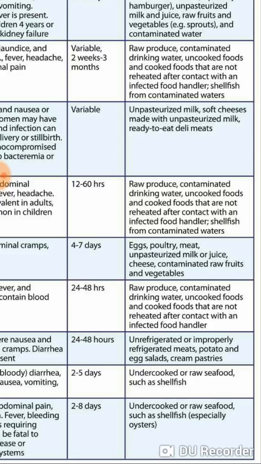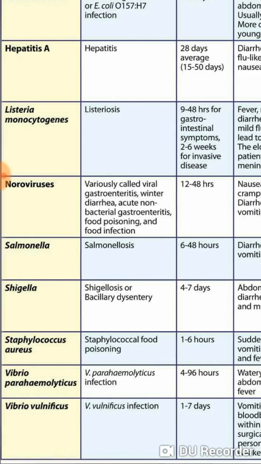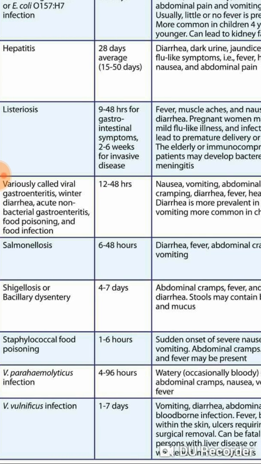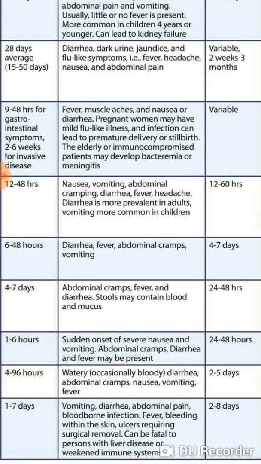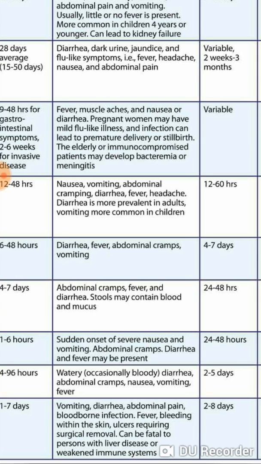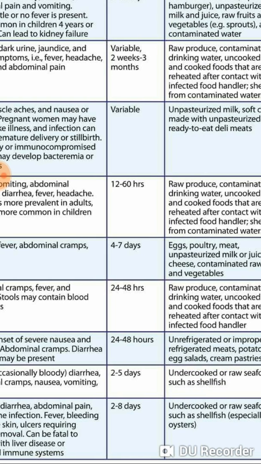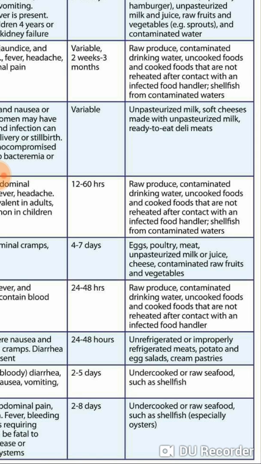Salmonella and Staphylococcus are present in unrefrigerated or improperly refrigerated meats, potato and egg salads, and cream pastries. Okay. Then Vibrio parahaemolyticus, which causes Vibrio parahaemolyticus infection. The onset is 4 to 96 hours. This causes watery diarrhea, occasionally bloody diarrhea, abdominal cramps, nausea, vomiting and fever. The duration of disease is 2 to 5 days, and the source is undercooked or raw seafood such as shellfish.